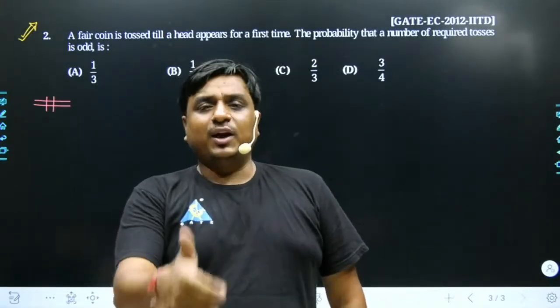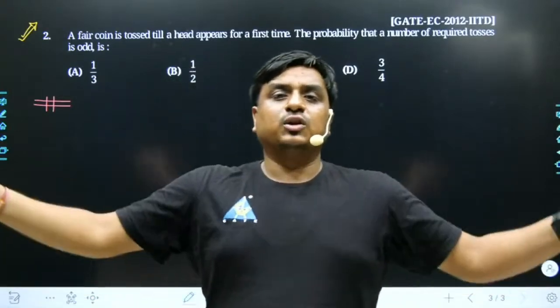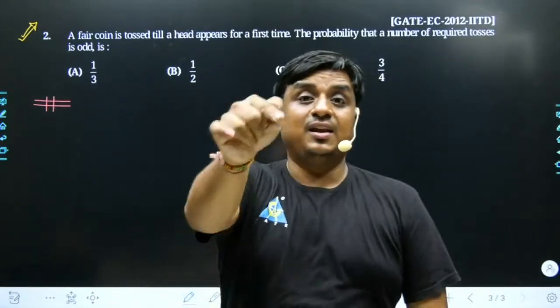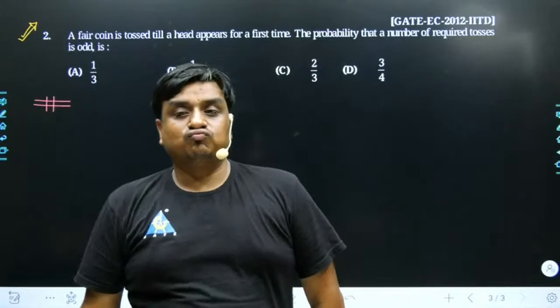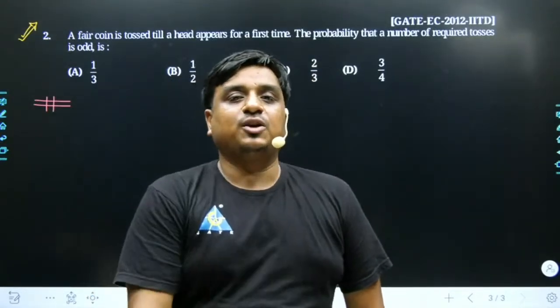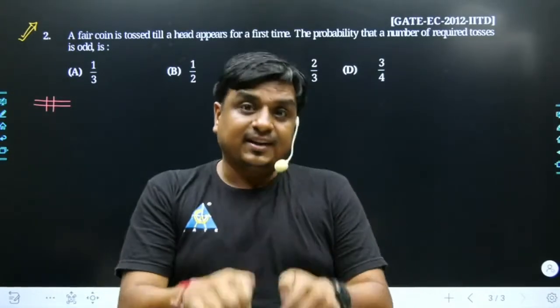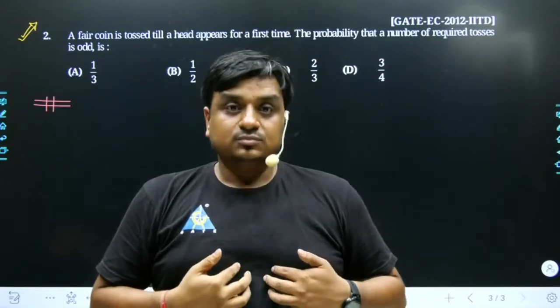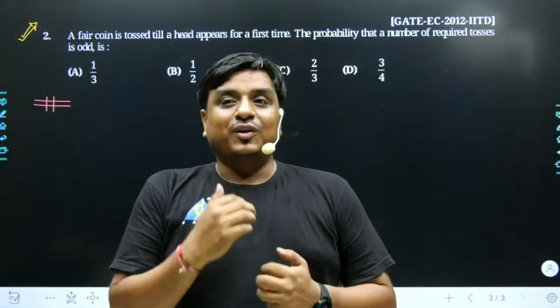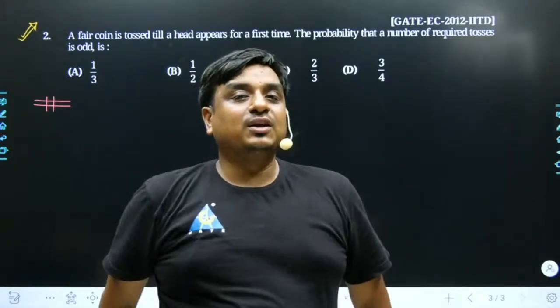Let's take a coin being tossed. If in the first toss itself the head appears, I win, because this is my first trial and the first trial is an odd trial. If I could not get a head in the first trial, I have to toss the coin once again, and if I get the head in the second trial, I am a loser, because only when my first head occurs on an odd trial will I win.